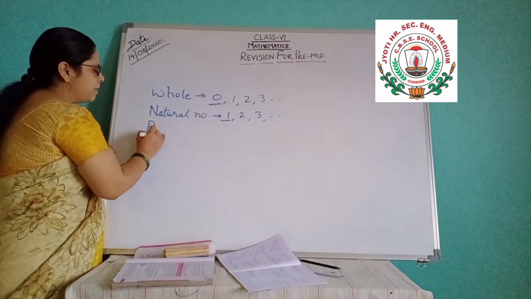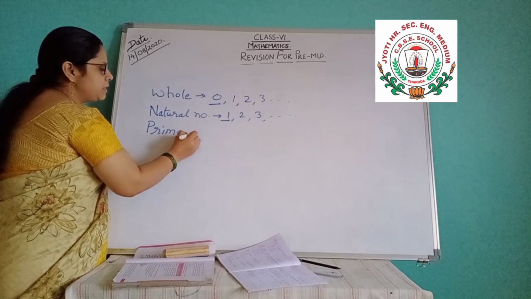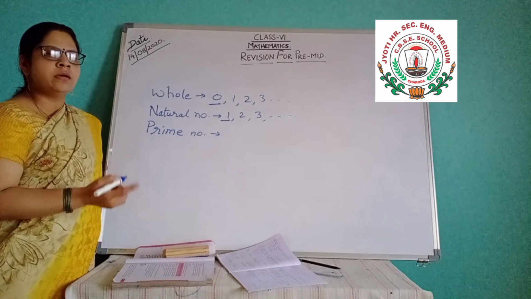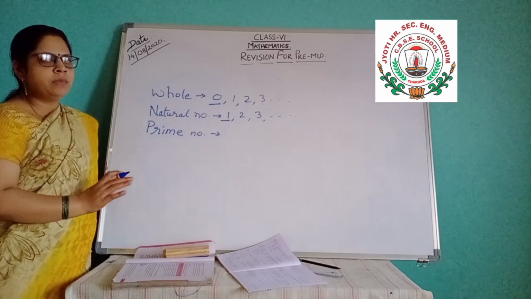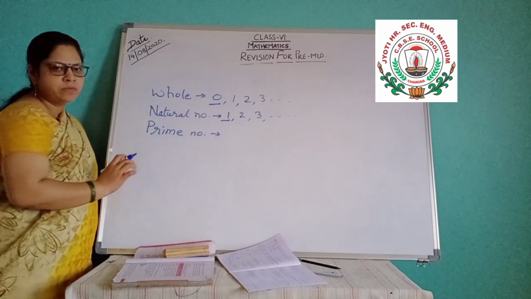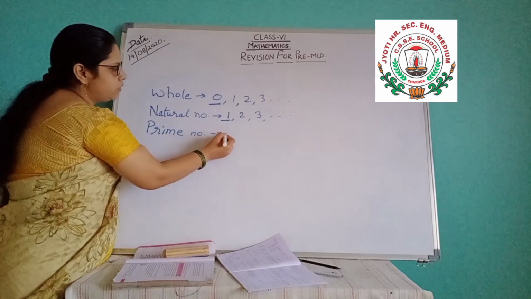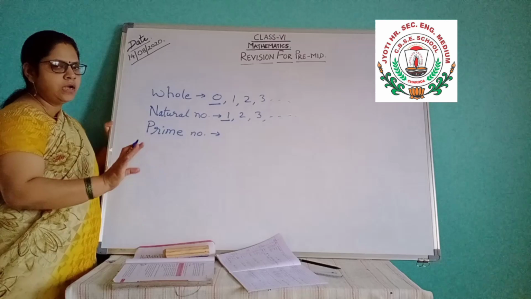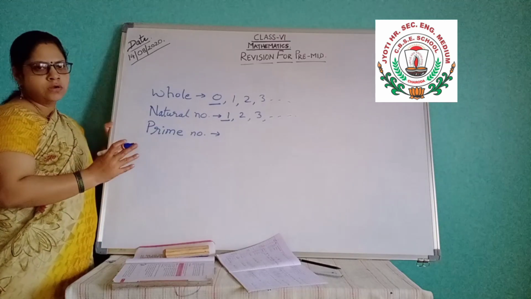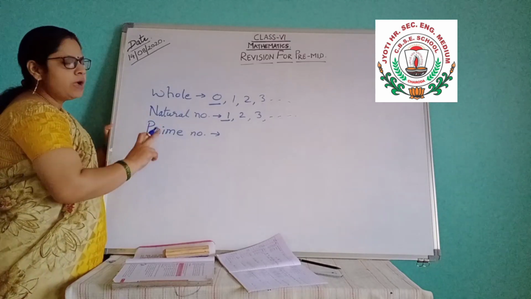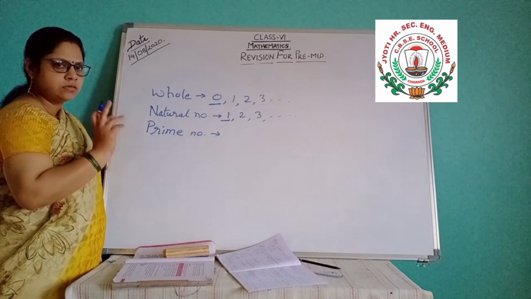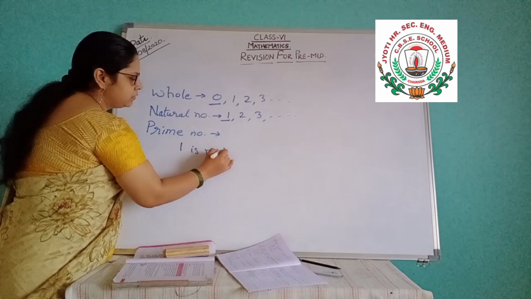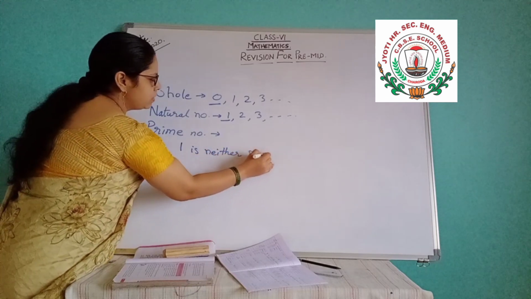Then comes prime number. A prime number means the number which is divisible by 1 and the number itself. It does not come in any other number's table. Those numbers are called prime numbers. So 1 is neither prime nor composite. 0 definitely will not come because 0 does not come in any other number's table. 1 is neither prime nor composite. Learn this sentence and keep it: 1 is neither prime nor composite.